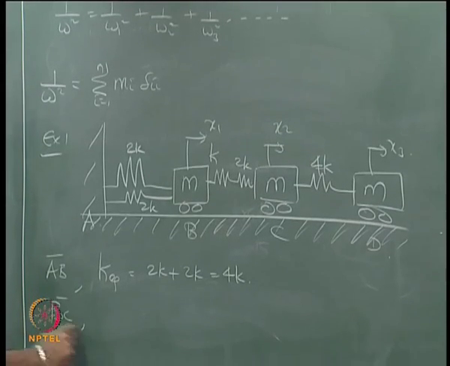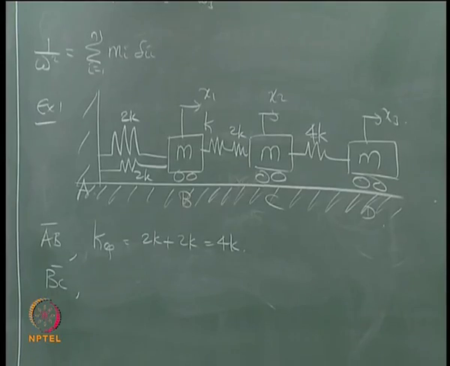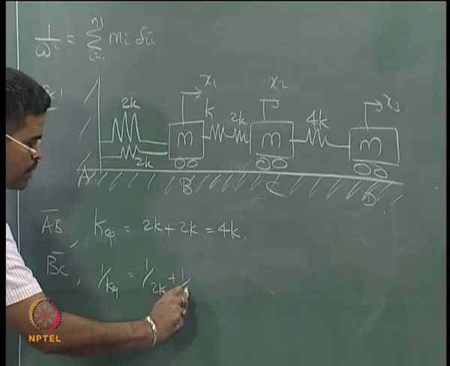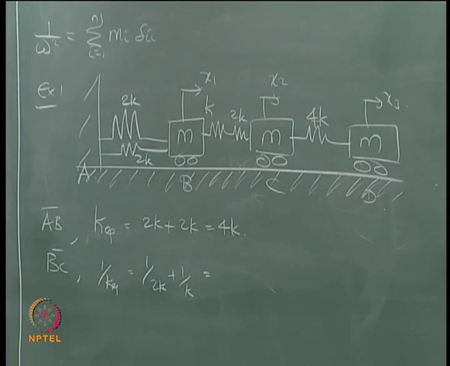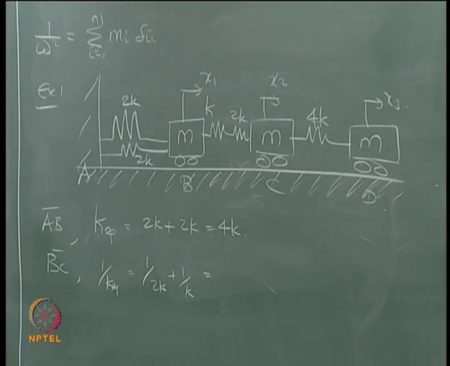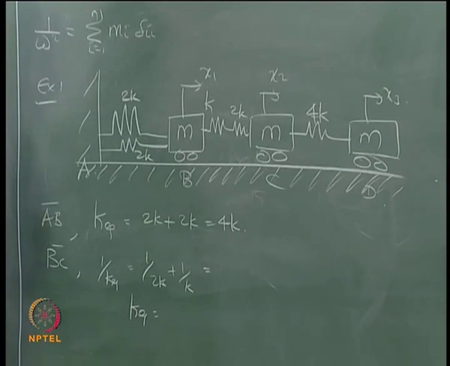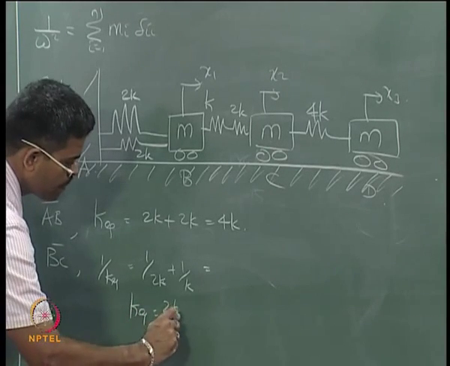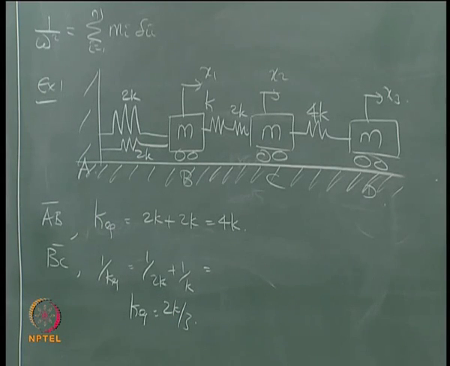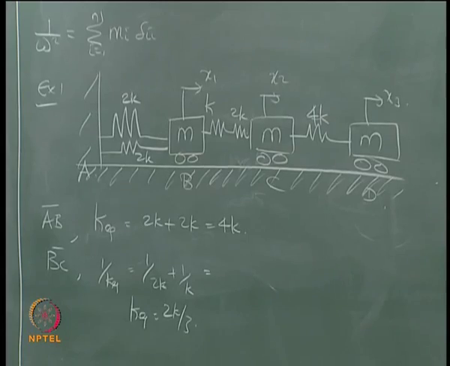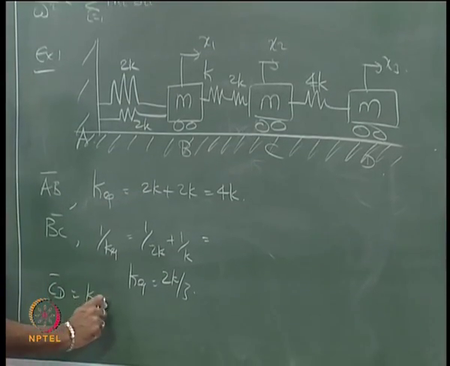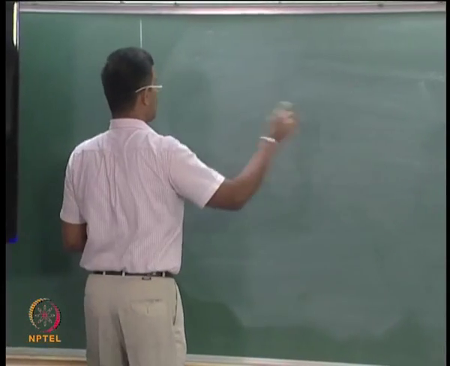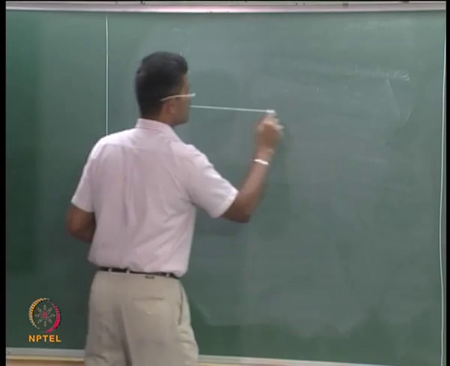Similarly for the segment BC, because they are in series, 1 by K equivalent is 1 by 2K plus 1 by K. So K equivalent becomes 2K by 3. Similarly for the third case, that is CD, K equivalent is nothing but 4K itself. I will remove this. So the system is now converted to an equivalent system like this.